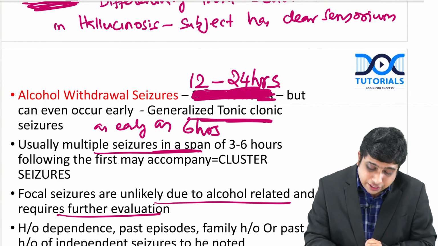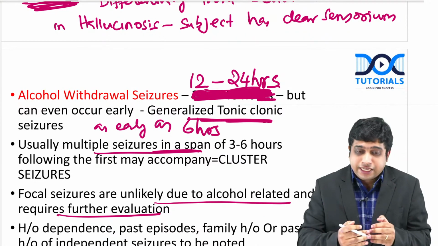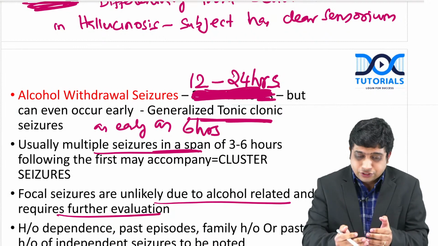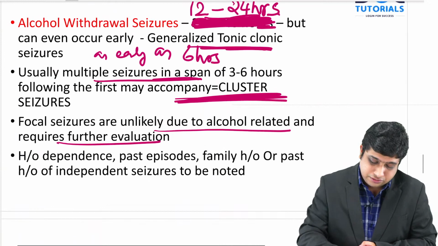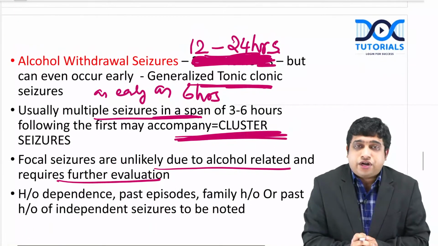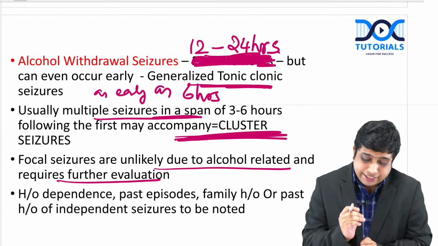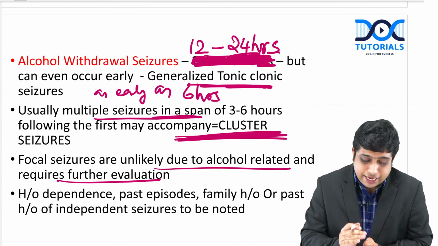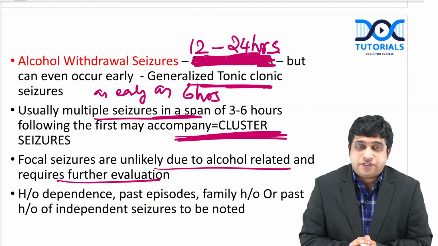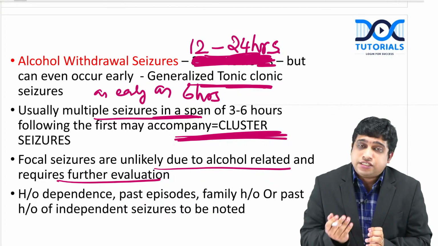And after a first seizure, in 3 to 6 hours they can have another seizure, then after 3 to 6 hours another seizure. This is called cluster seizure. They can have a cluster of seizures. So that is what you should know about withdrawal seizure. It is a GTCS type of seizure. There can be cluster seizure, 12 to 24 hours, and it can occur as early as 6 hours. Focal seizures means you should look for something else too.